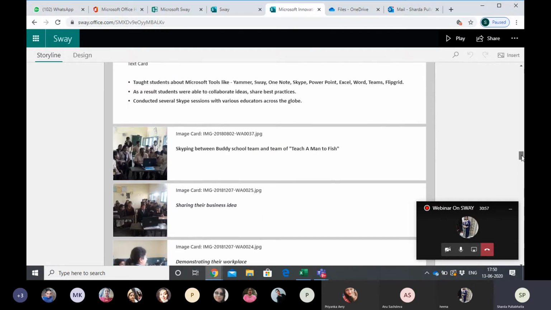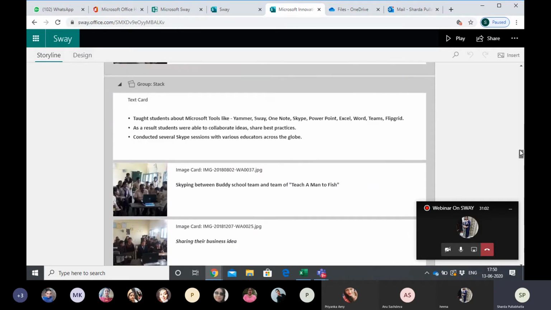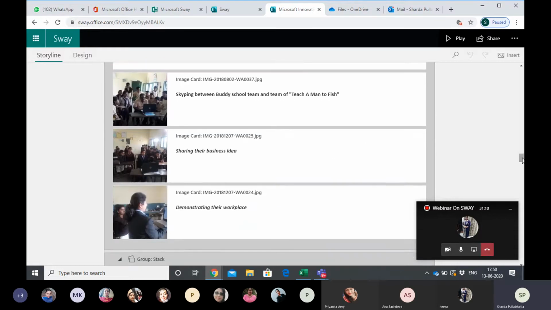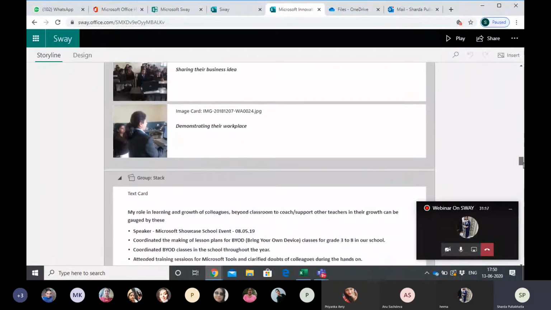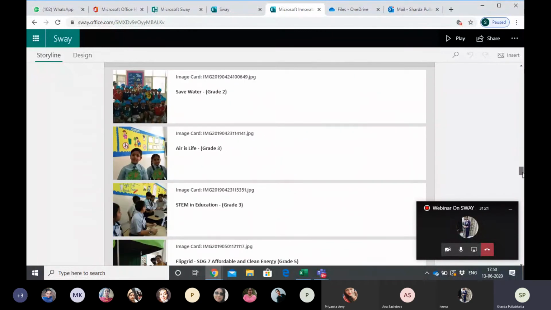So I always prefer pictures with headings. That's a very good idea. You have put the pictures. Now here I have written 3-4 sentences in the text card, this is about the overall thing we are doing. But at the same time, if we just put pictures, people don't know what is actually happening there. So it's always a great idea to put a heading on your picture, so what is the picture for, who is it for. Okay, so this is the group stack, another type of thing which we have taken.